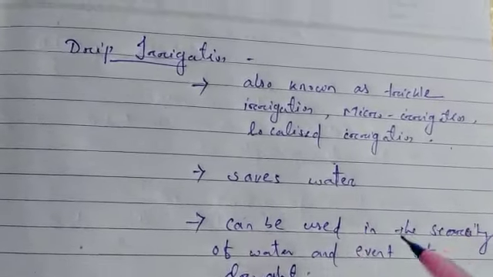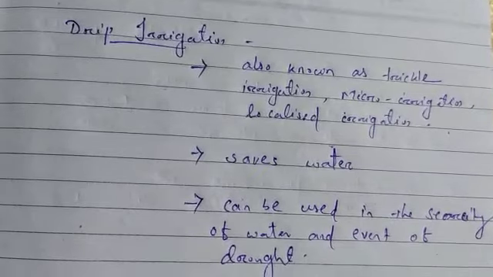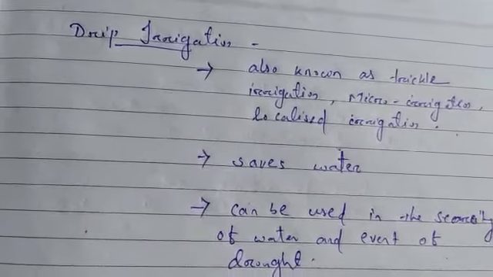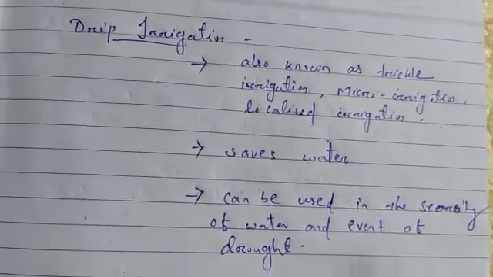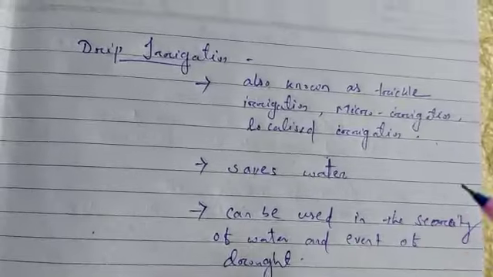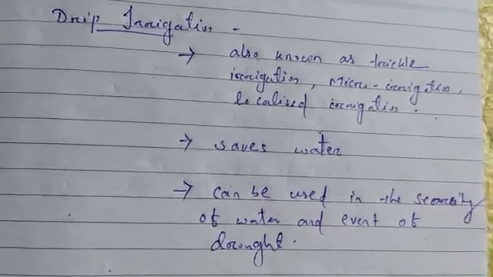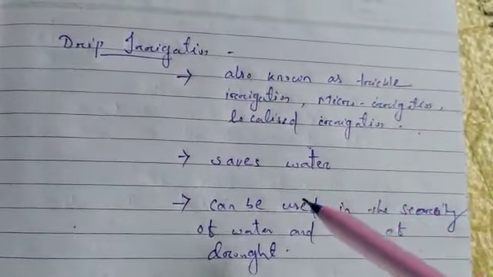This is done with the help of narrow tubes which deliver water directly to the base of the plant. That is why this method is very useful.